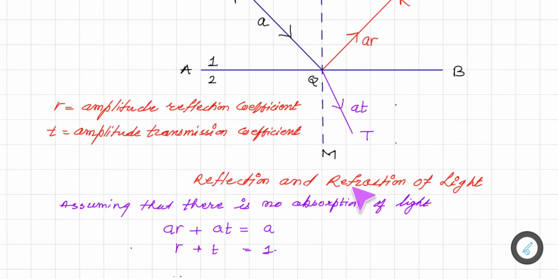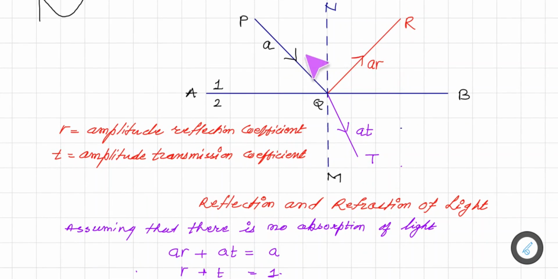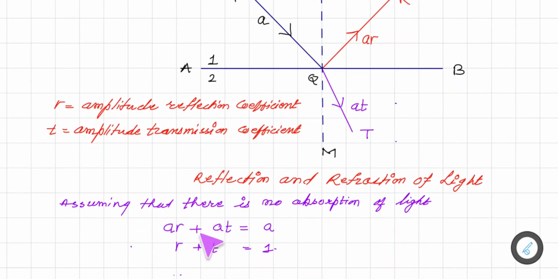Now here it is reflection and refraction of light. Assuming that there is no absorption of light, we can say that A must be equal to AR plus AT. So here it is shown, that AR plus AT must be equal to A. So from this we can say that R plus T is equal to 1. So remember that the amplitude reflection coefficient plus the amplitude transmission coefficient is equal to 1. So remember this is a relation.